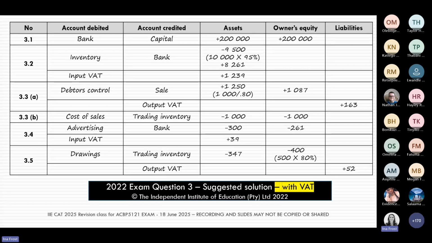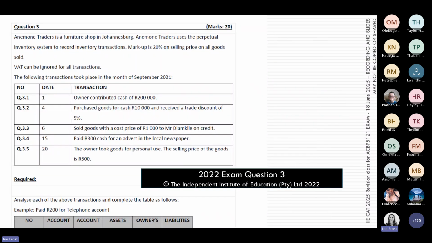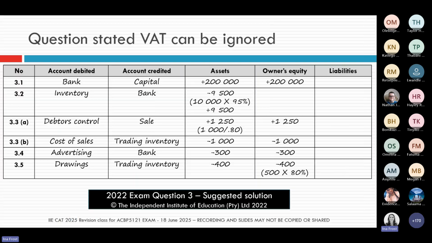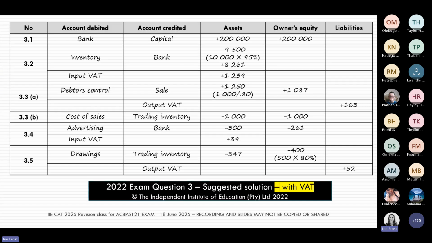Often students will ask me, please, can I get more questions? I need more questions to practice. But I actually wanted to show you that from the questions that are available to you, you can make your own questions. So if the past paper question was phrased like this, to say ignore VAT, then you can also say to yourself, okay, let's challenge myself. Would I be able to do it if it said it was for a VAT vendor? So you can definitely use the same questions that we have, but try and see if you can tackle them from different perspectives.